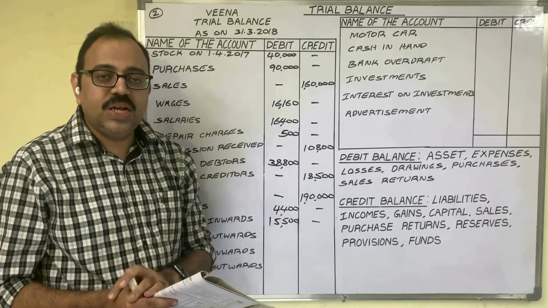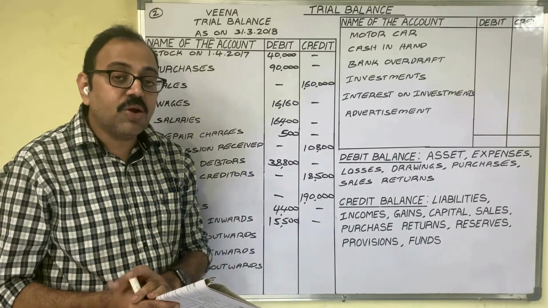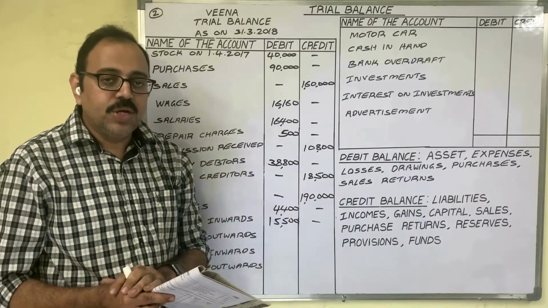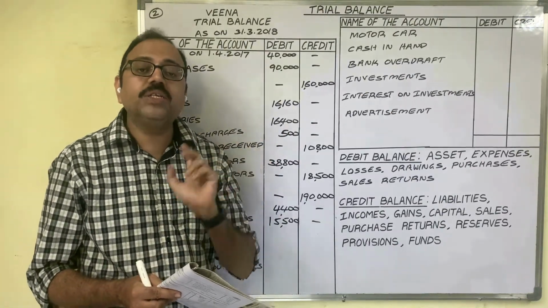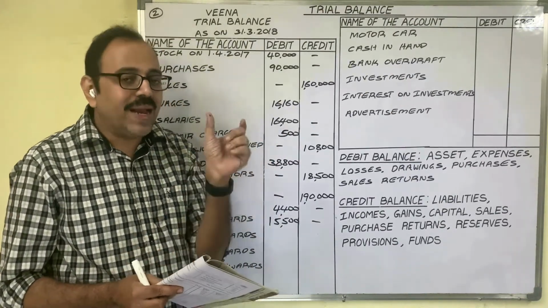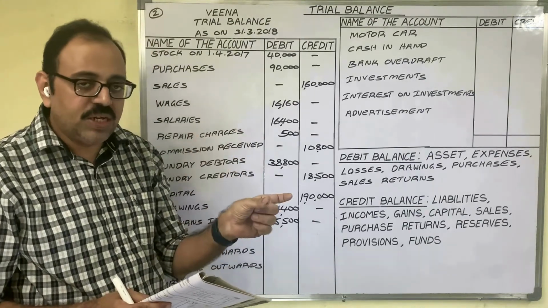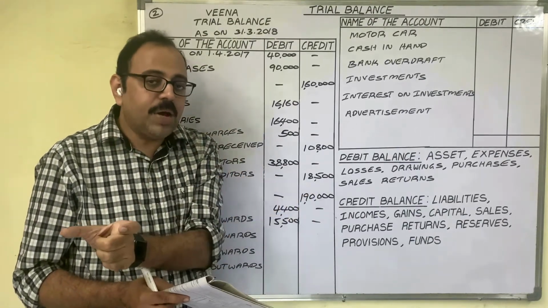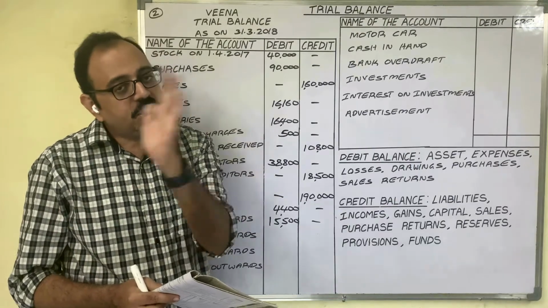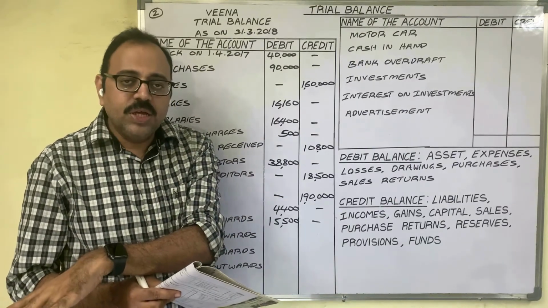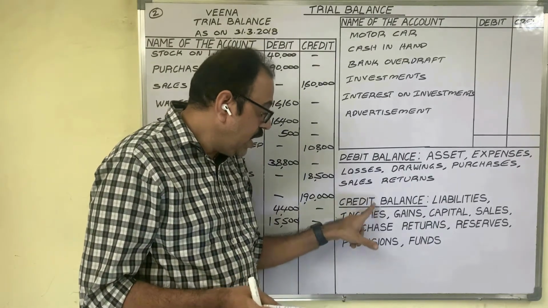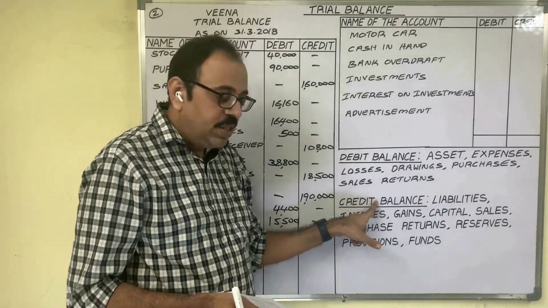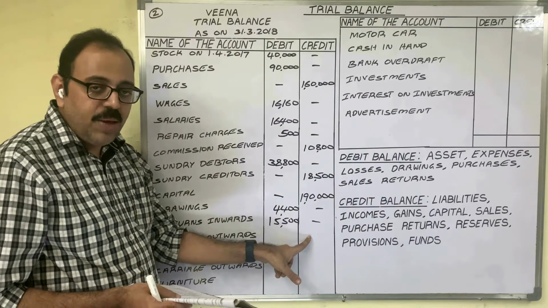While writing the journal entry, the purchase returns account we always have to credit. Goods returned to Kiran: entry is Kiran account debtor to purchase returns account. When you credit the purchase returns account in the journal entry, only the credit side of the purchase returns account gets that entry. Therefore, the purchase returns account always shows a credit balance. Therefore, in the credit column, you have to write the amount.